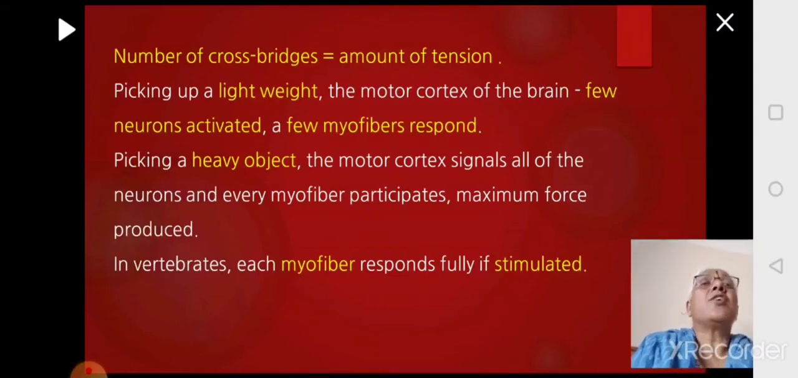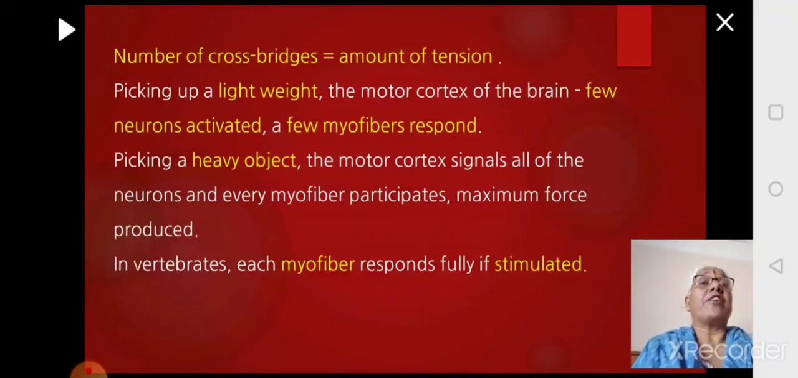For example, you have to pick up something, then the brain is sending messages to the muscle. If you are picking up a very heavy object, let us say a bag of 5 kgs or 10 kgs, then the brain will tell the maximum number of myofibers to participate in creating the force. And if you have to lift a very small weight, very few signals will pass on to the muscle and only that much force will be generated.